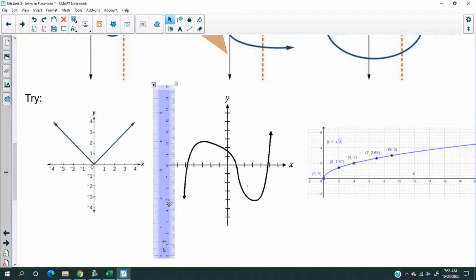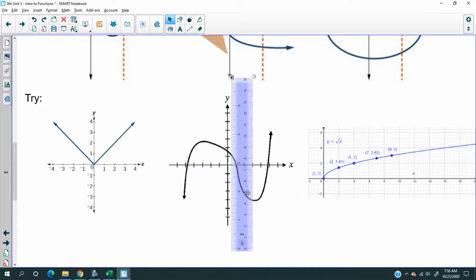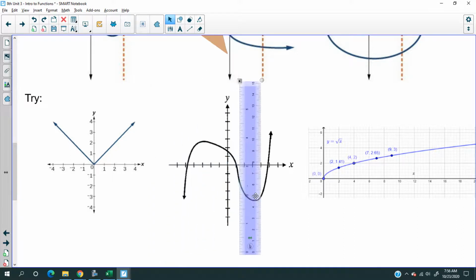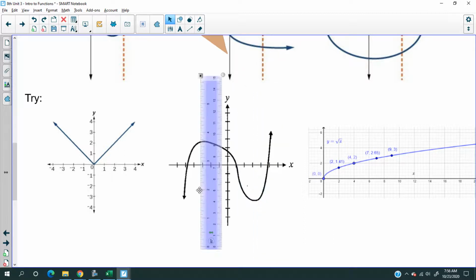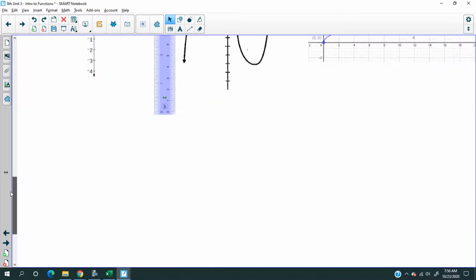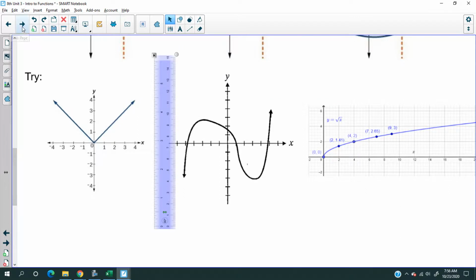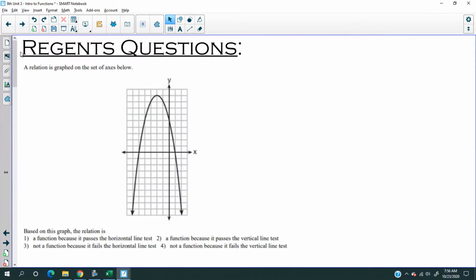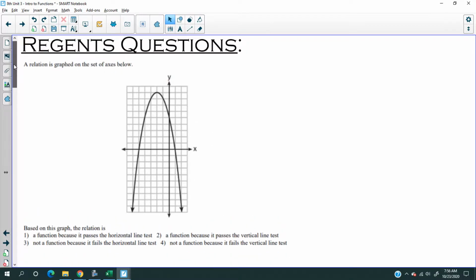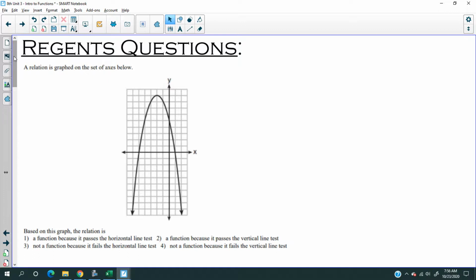Okay, I should have given you one that's not a function. Yeah, this one's a function. Now, do I have more examples? No, okay. Having said that, let's try some regions questions then. We've got to go through the regions questions because there's no point in doing this tomorrow, because it's not a tough topic. Okay, let me get my ruler.